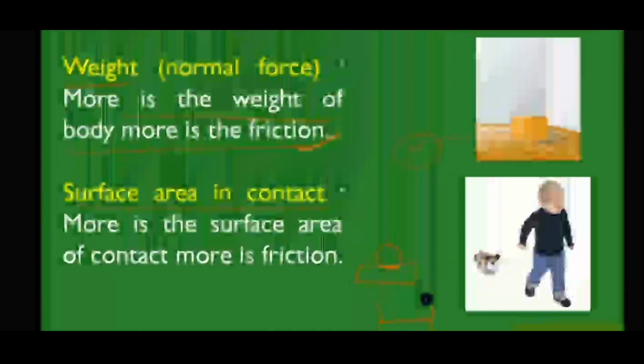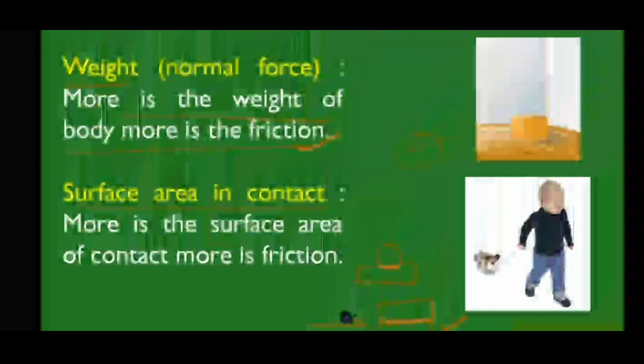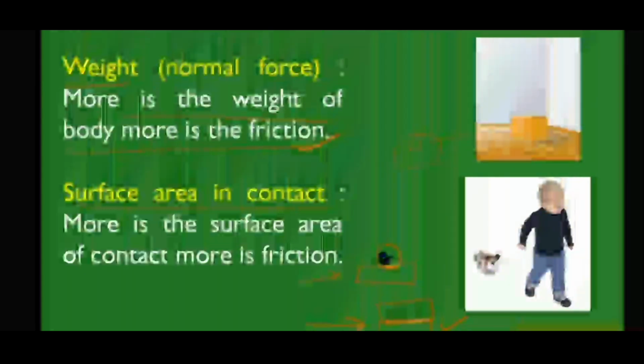Then more interlocking will be there. Look at tiles. Some tiles look smooth, but when you walk on them, they are very rough and there are more ridges. Even on the road, it looks smooth, but if more ridges are there, more interlocking will be there. More interlocking is called friction. If more friction, we have to apply more force.